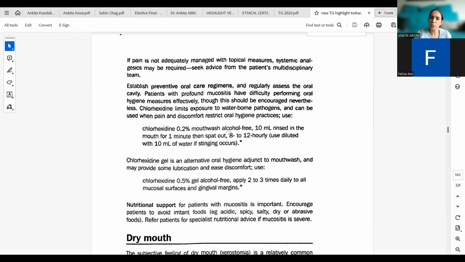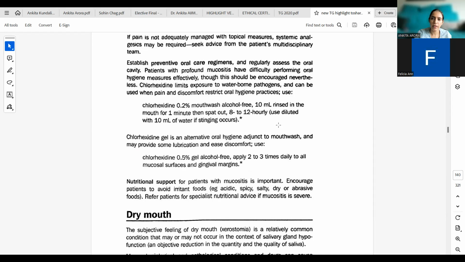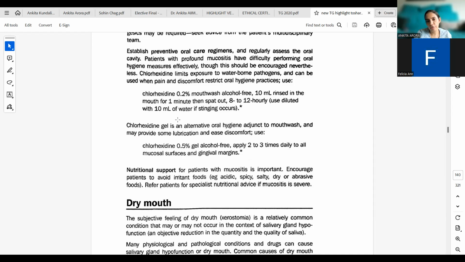Use chlorhexidine 0.2% mouthwash, alcohol-free, for keeping the mouth at least clear of pathogens. So chlorhexidine 0.2%, 10 ml, rinsed in mouth for 1 minute, spat out 8 to 12 hourly. Again, if dilution is needed because stinging is occurring, we can dilute chlorhexidine 0.2% also with 10 ml of water.